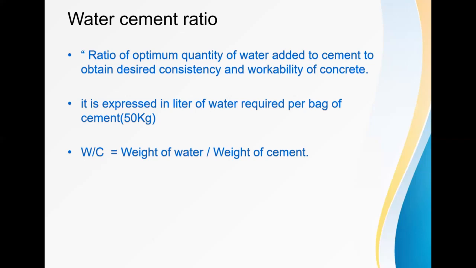It is generally expressed in liters of water required per bag of cement. Generally, for a 50 kg bag of cement, how many liters of water are required, like that we are going to calculate. So there is a formula: the water cement ratio, that is W/C, is equal to the weight of water divided by the weight of cement.